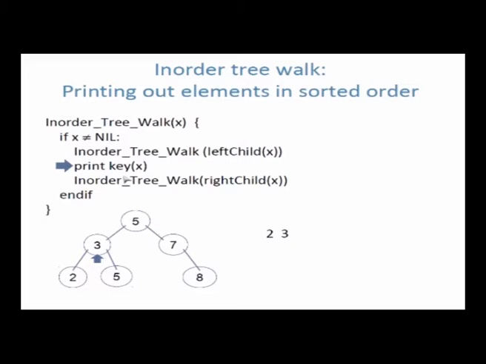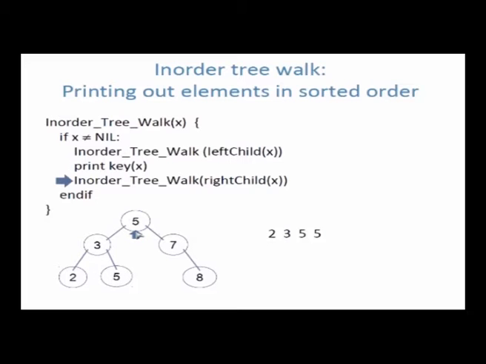So once I finish that, then I print. What do I do? I visit the node 3. So visit the node 3 basically means print the value of 3. So print 3. And then after that I go to the next statement which says in order tree walk the right child of 3. So in order tree walk the right child of 3 is 5. 5's left child is empty. Print 5. Go to the right child of 5 which is empty. Come back. Come back means go to the place where you started from, which is 5. From 5 I came here. I finished left child of 5.